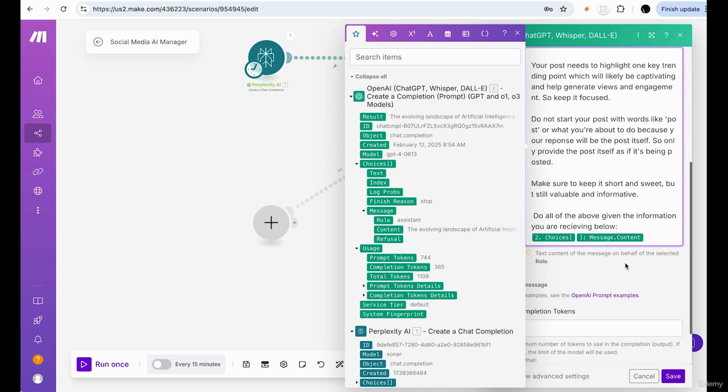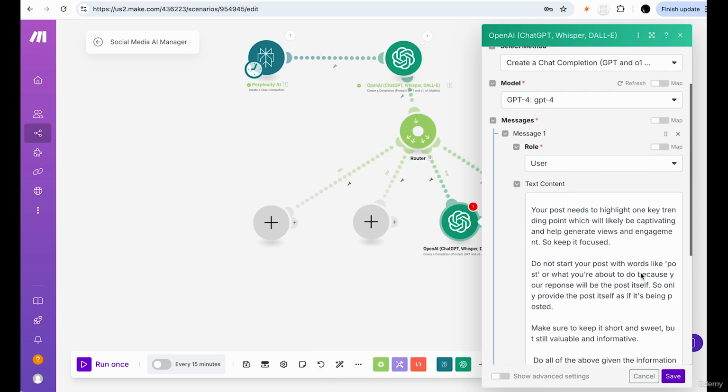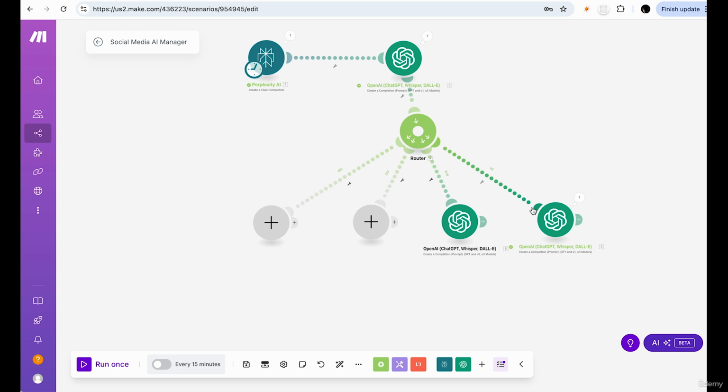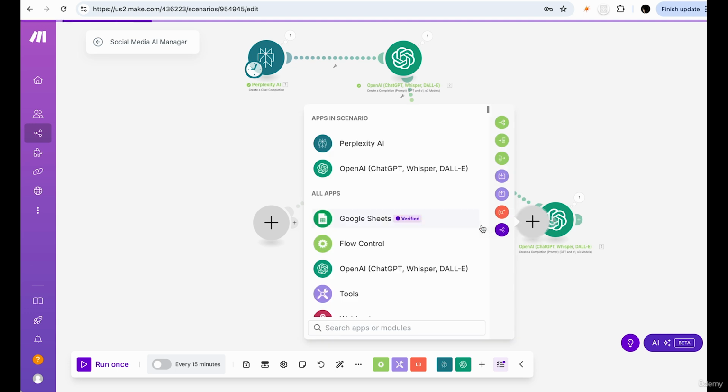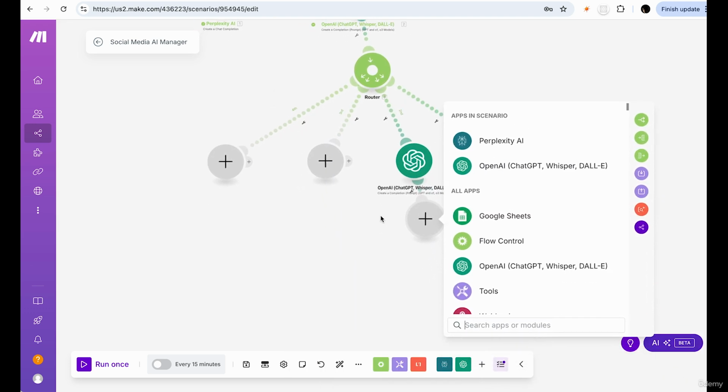Fingers crossed. All right, so that's good, and this looks good, but we're not done because it's Instagram, so we need to have a photo. So how do we do that? Well, we can add another module chained to this module. So we have the post now, and the next thing we want is to get the image.